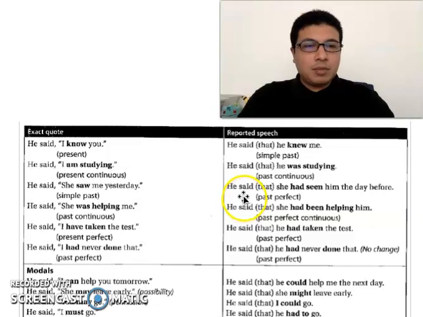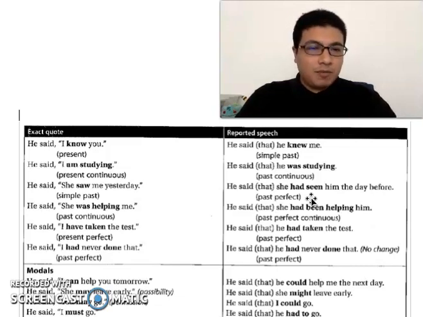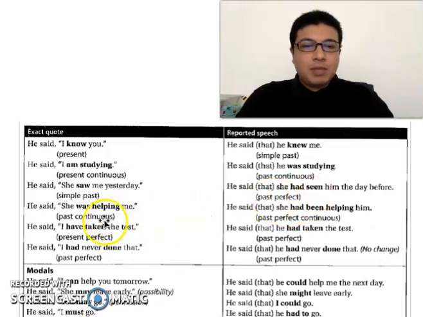So when you tell other people about this situation, you say, he said that she had seen him the day before. So yesterday becomes the day before, because yesterday was during the time when you were in that conversation. When you tell this to other people, it might not be yesterday, it could be any other day that has passed, so the day before. So had seen, past perfect tense. She was helping me, past continuous tense, becomes she had been helping him, past perfect continuous.